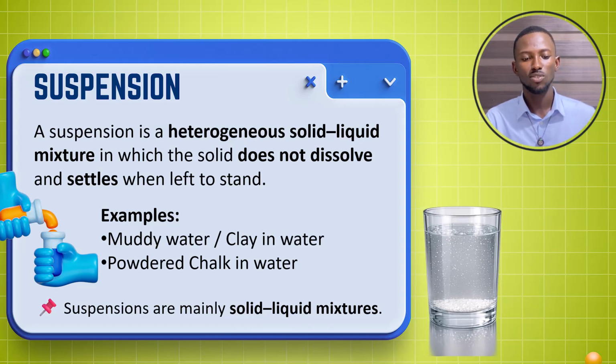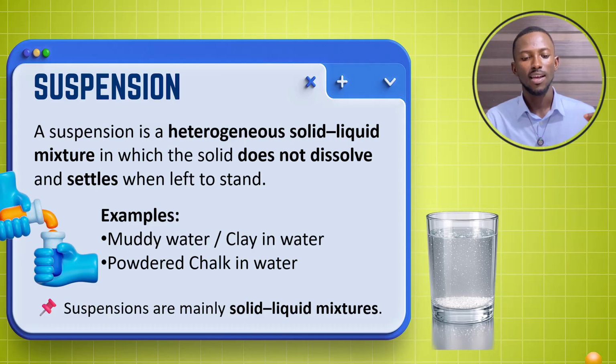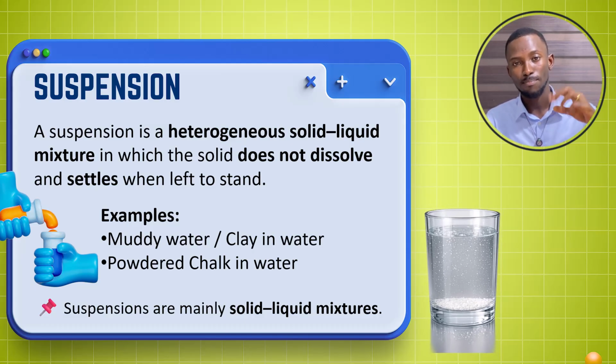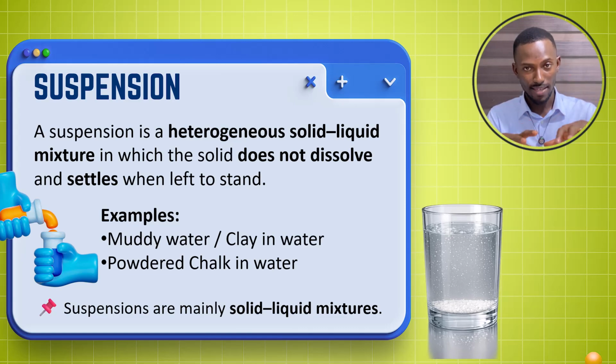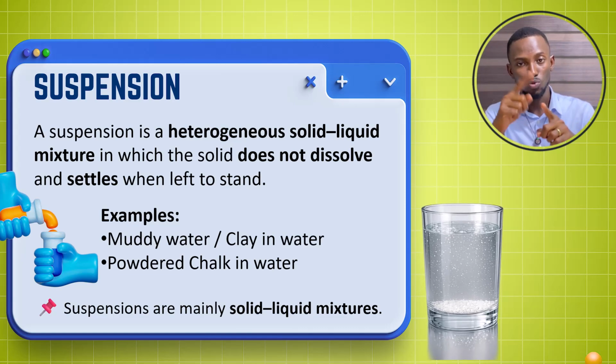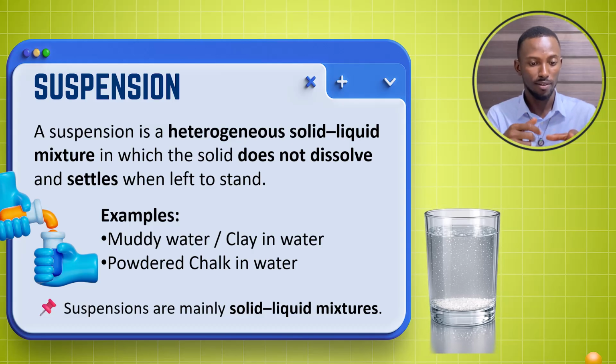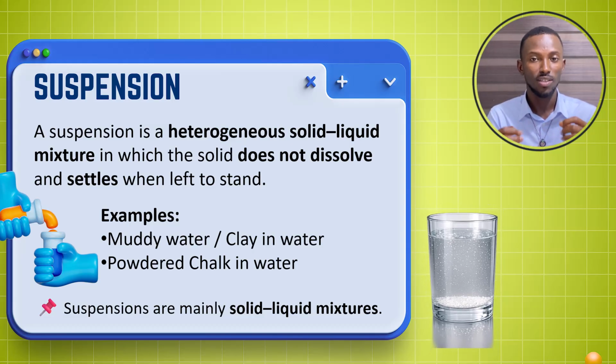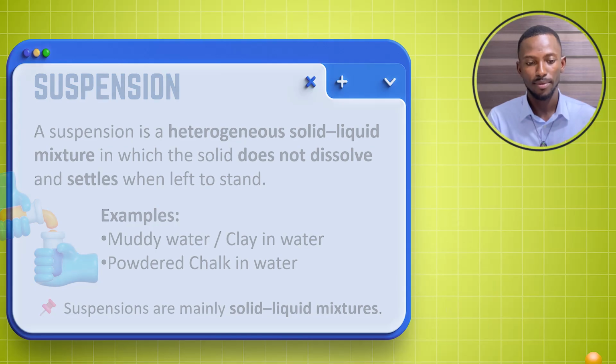A suspension is mainly a solid liquid mixture, because the solid must be there dispersed in the liquid and not dissolve, like the particles of ground charcoal or chalk, and settle after some time.